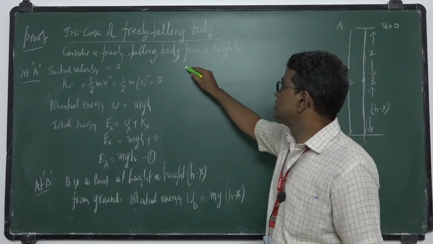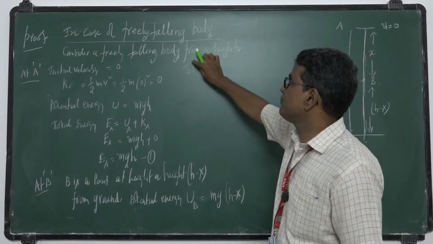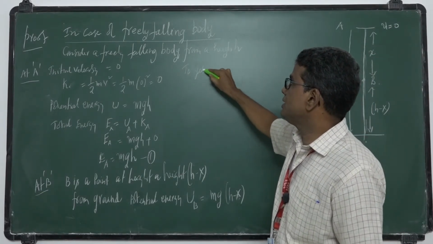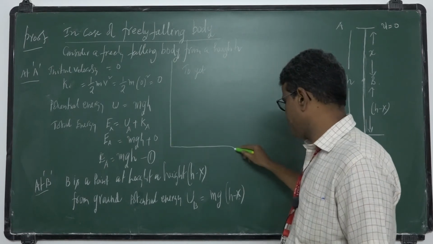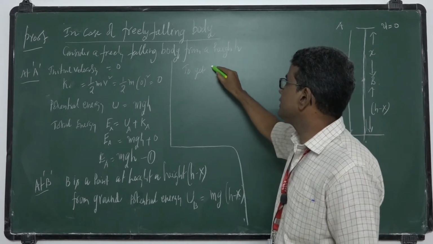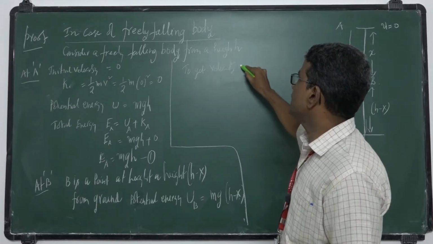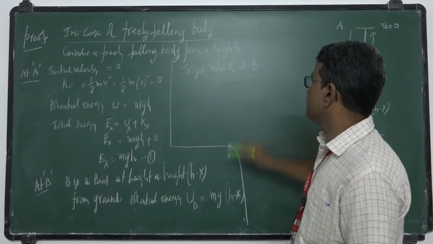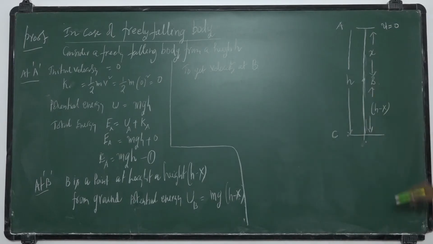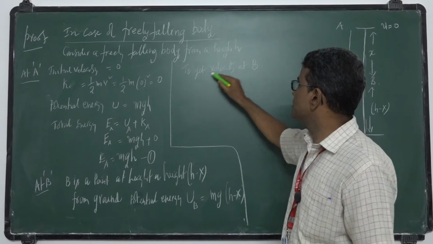Okay. So to get velocity at B, it travels a distance x, initial velocity is 0.